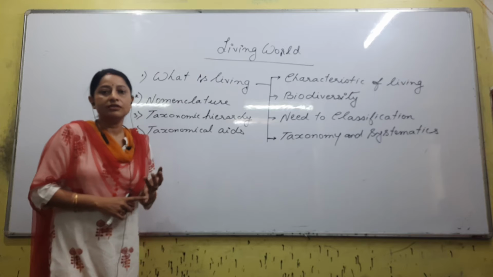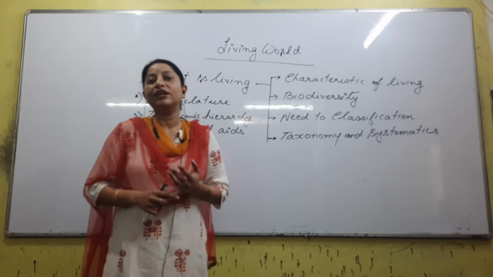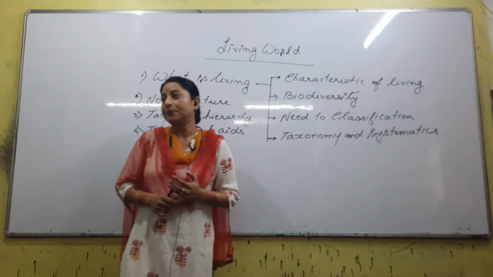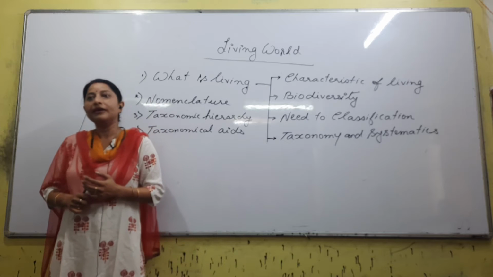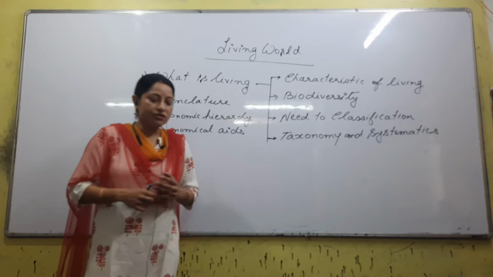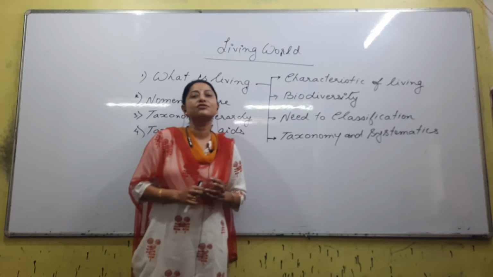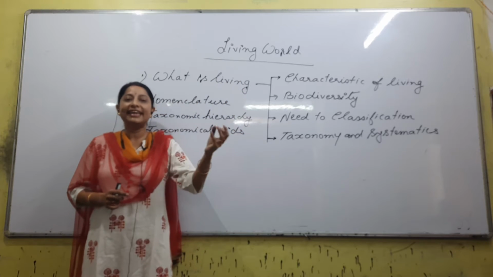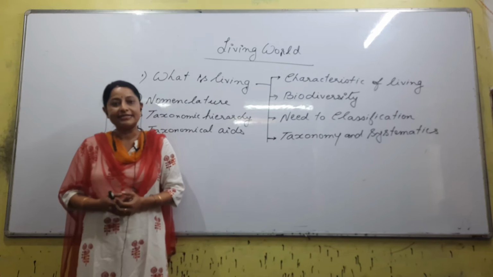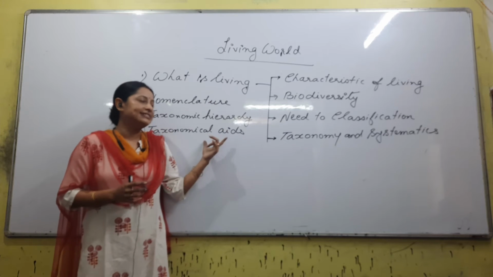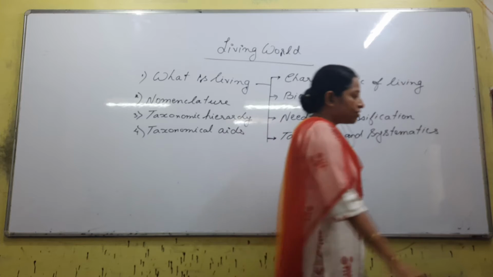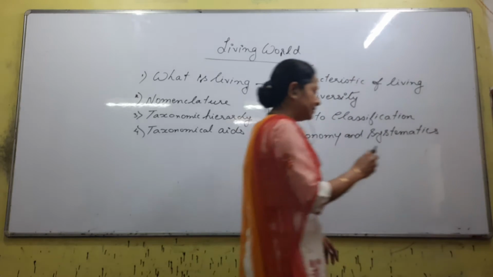Apart from this, very good. Apart from that, we also have something called herbaria, right? We have museums, zoological parks. Yes, very good. And we have museums also. From these things we can gather information about the organism, and so these are considered as taxonomical aids. So what are there in taxonomical aids?